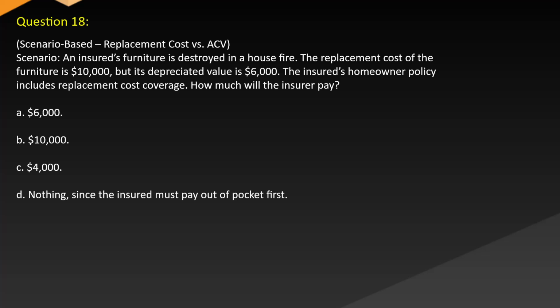An insured's furniture is destroyed in a house fire. The replacement cost of the furniture is $10,000, but its depreciated value is $6,000. The insured's homeowner policy includes replacement cost coverage. How much will the insurer pay? A. $6,000. B. $10,000. C. $4,000. D. Nothing, since the insured must pay out of pocket first.